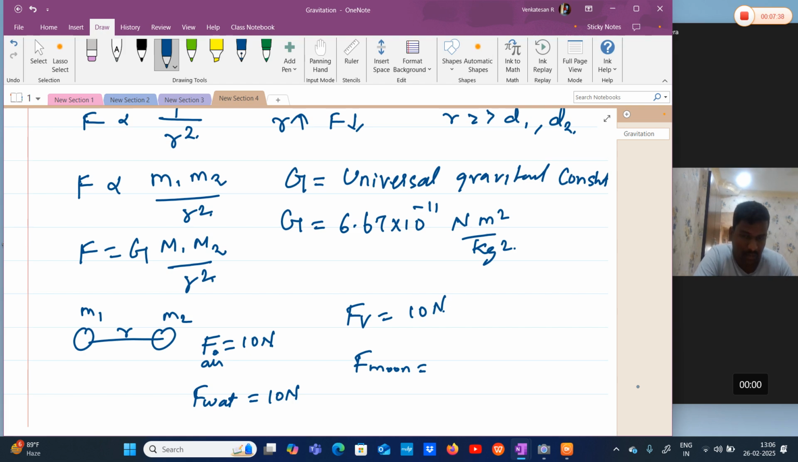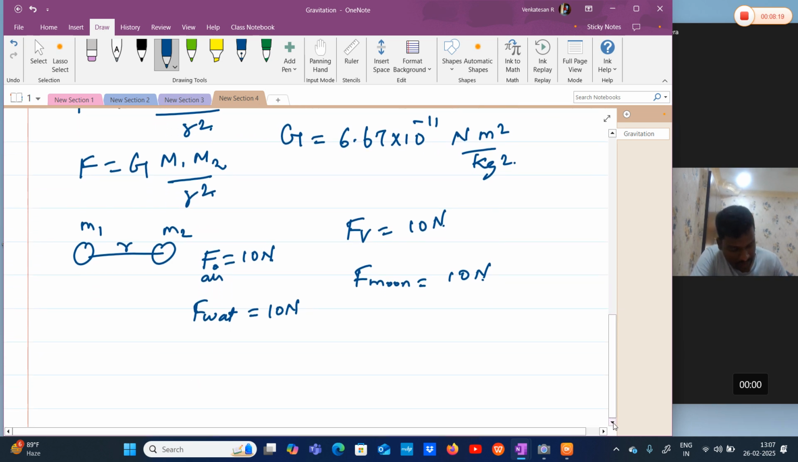M1 is fixed, M2 is fixed, and R is fixed. When I shift this setup to the Moon, there also we are getting the same amount of force. Or if I shift this setup to interstellar space, which means there is no other celestial body nearby, there also we are getting 10 Newton, which means gravitational force between two bodies does not depend upon the surroundings or presence of other bodies. It purely depends upon those two bodies and the distance between them.